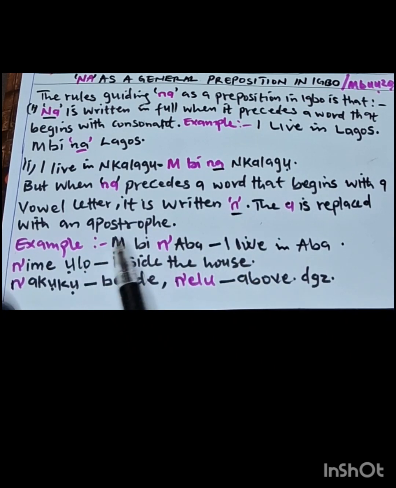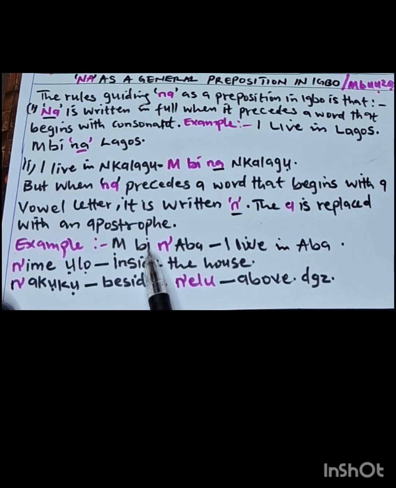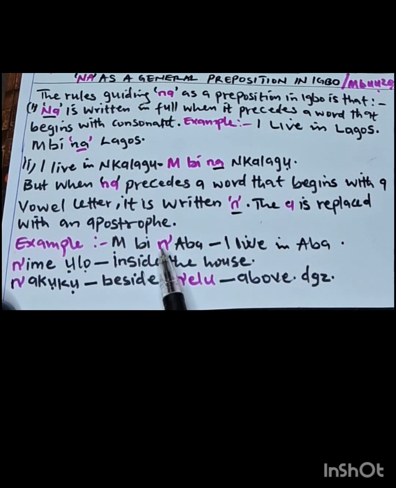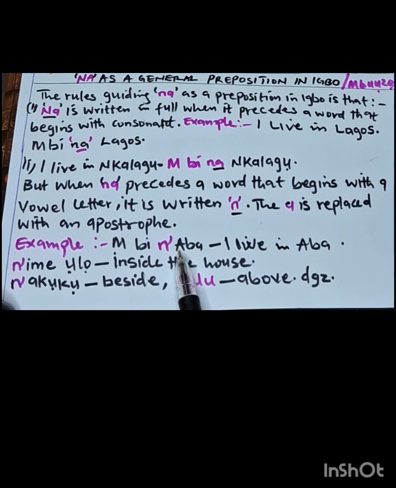Ka anyị na ọmụmatụ example of it. Mbi na Aba. I live in Aba. You will see that here in Aba the A is replaced with apostrophe because Aba begins with a vowel letter.